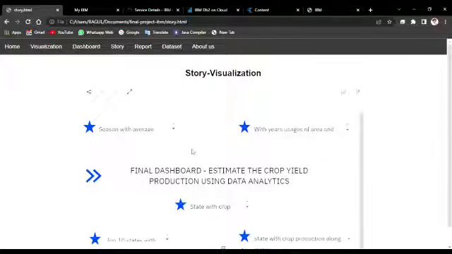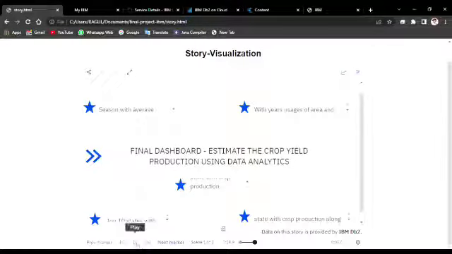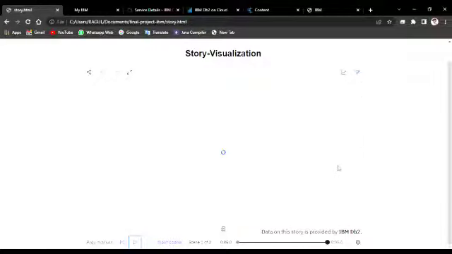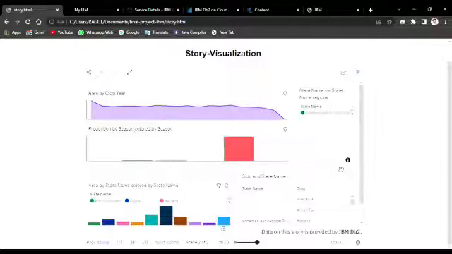This is our story visualization. Once we play, it plays continuously until the end of the screen. Once we get a slide, the next scene loads and we can see multiple visualizations.